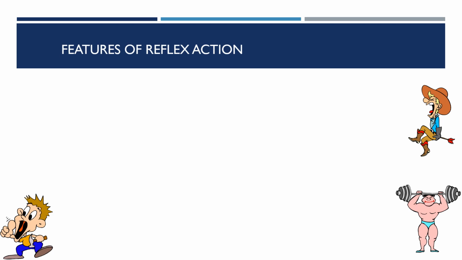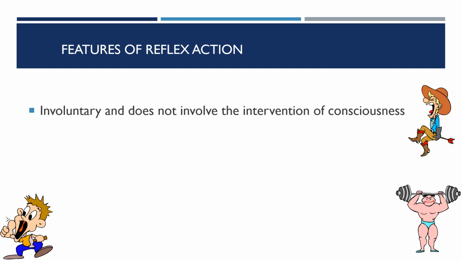So the features of the reflex action. As we have discussed, it is an involuntary response and does not involve the intervention of the consciousness. It is not necessary to do the reflex action consciously. So it is an involuntary action.